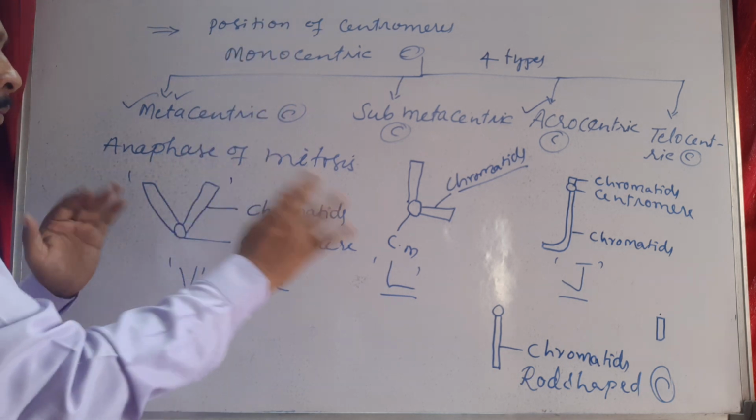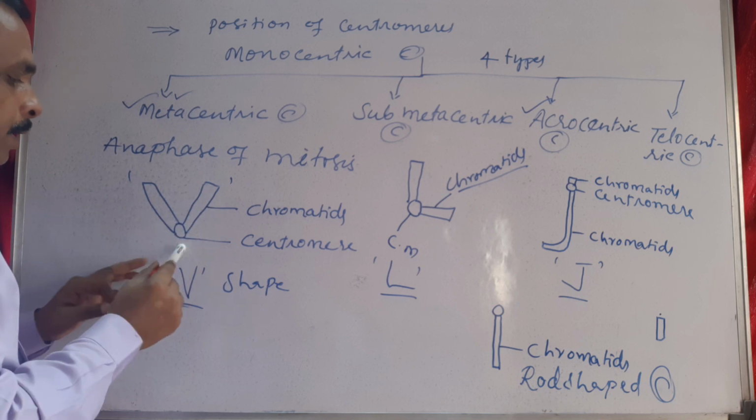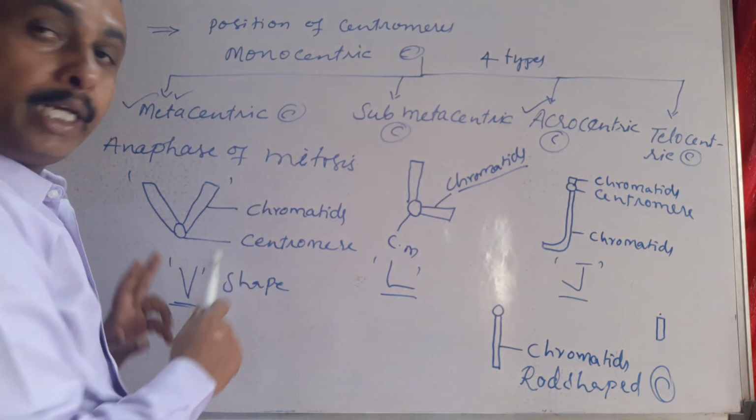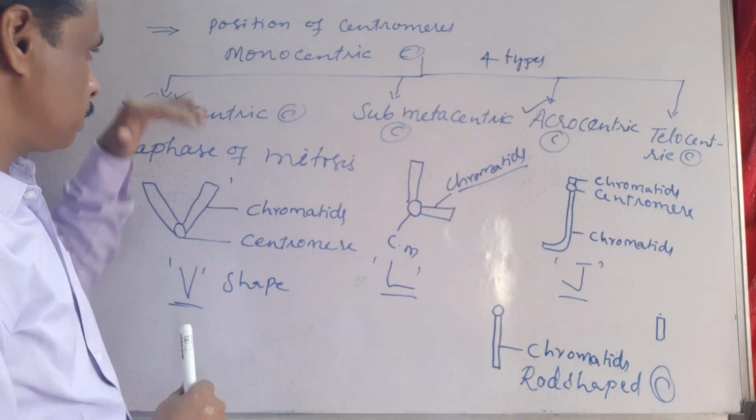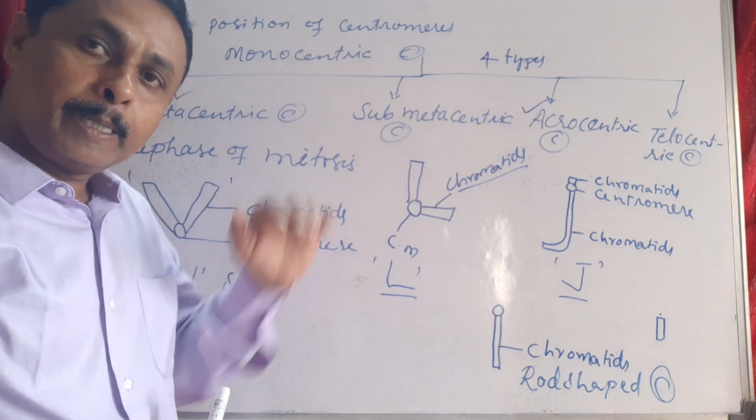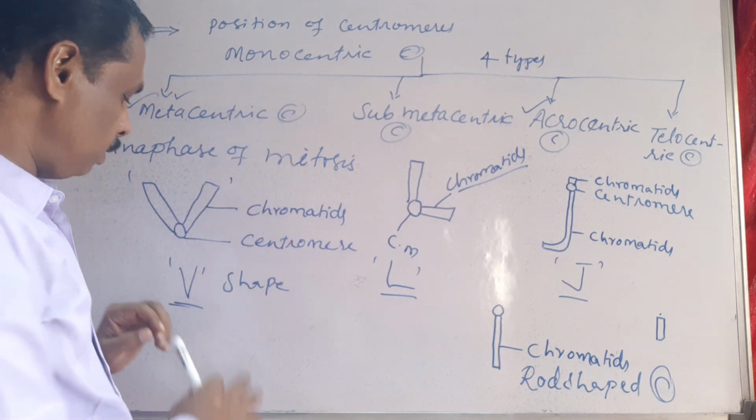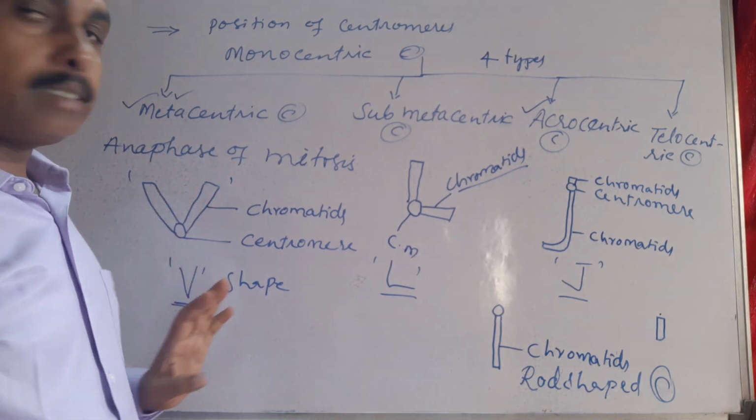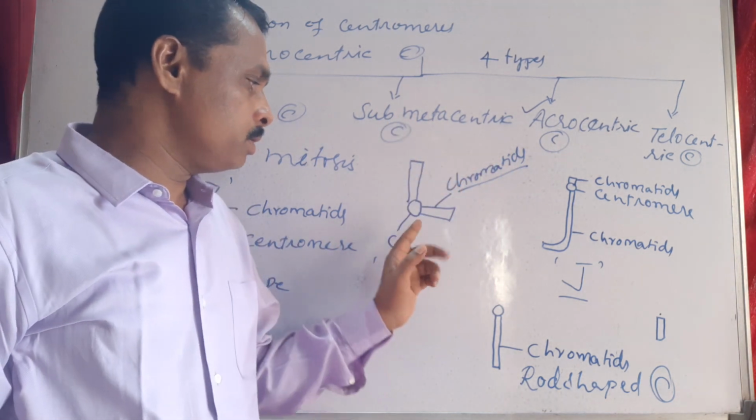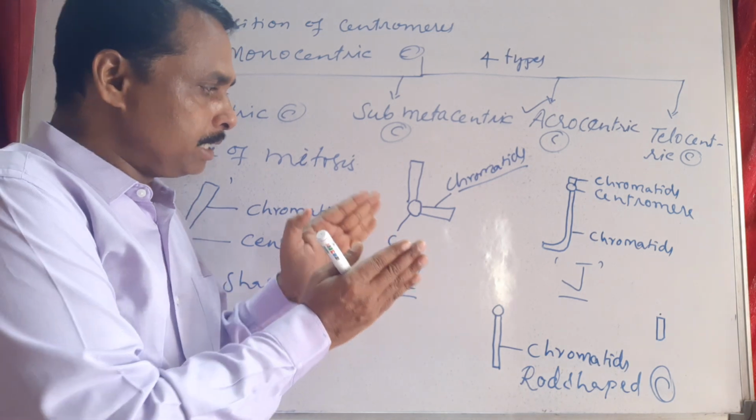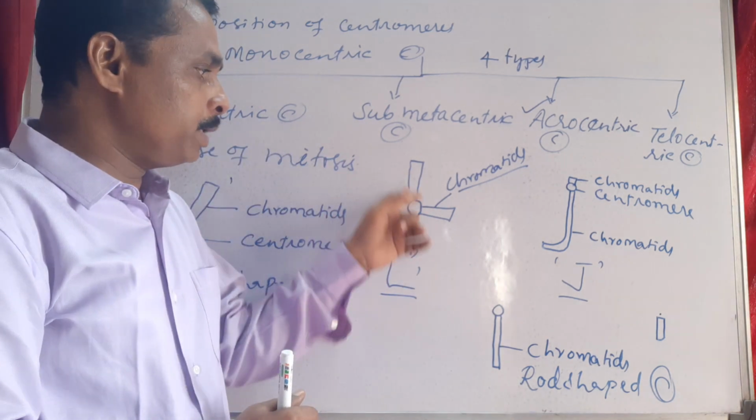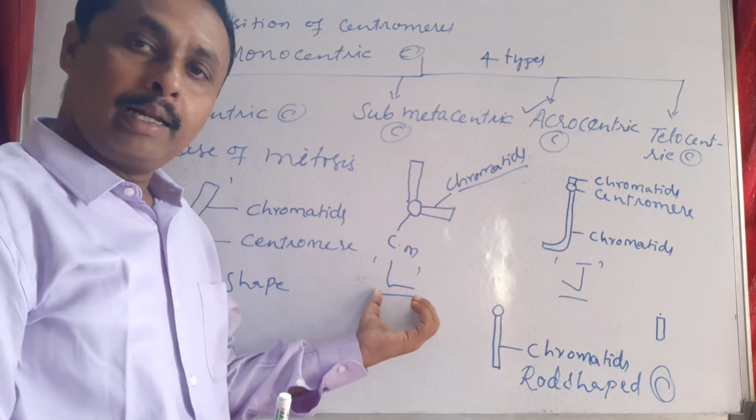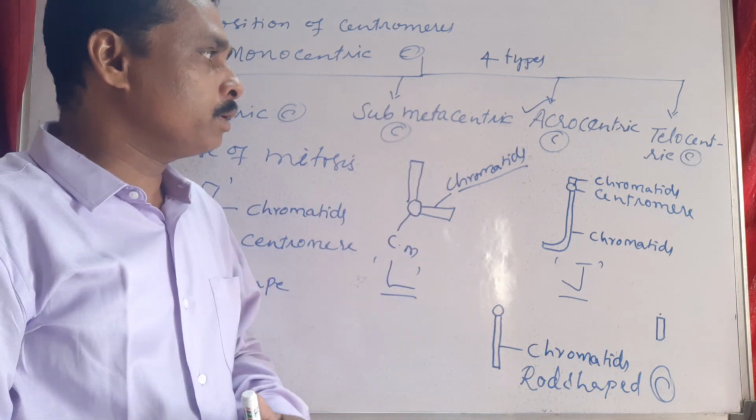During anaphase, this could be seen. Metacentric chromosome: exactly the centromere will be in the center, and it bears two equal arms, and these equal arms face towards the poles during anaphase, so it shows a V shape, right? That is metacentric chromosome. Submetacentric chromosome: the centromere will be placed a little away from the center, and it bears two unequal arms, looking L shaped. This is called submetacentric chromosome.